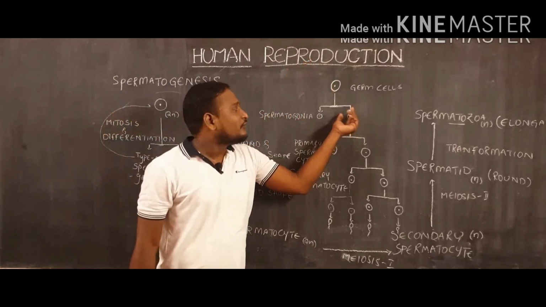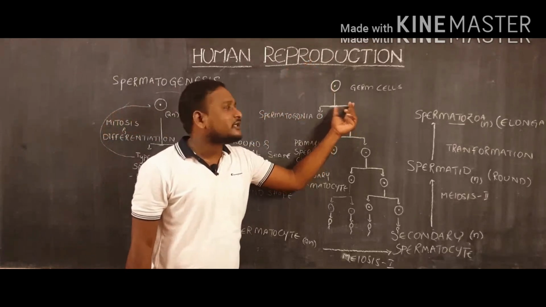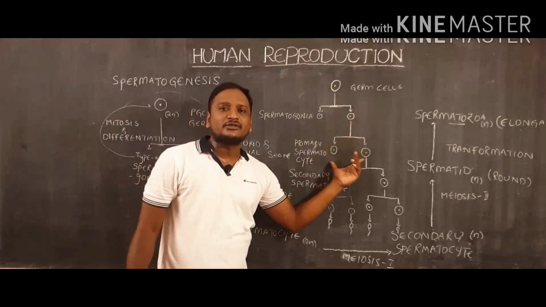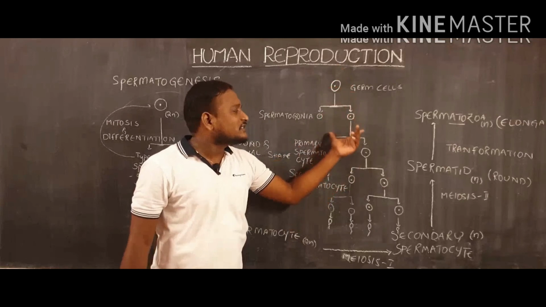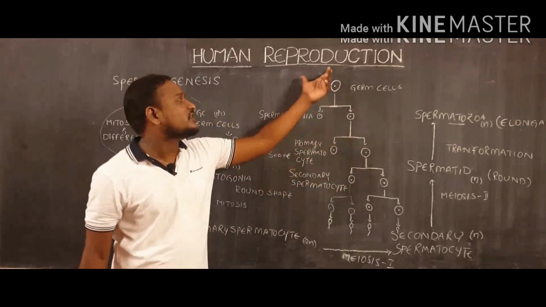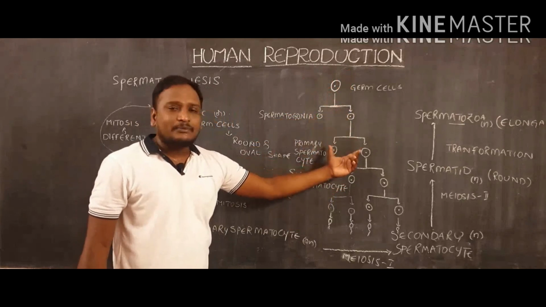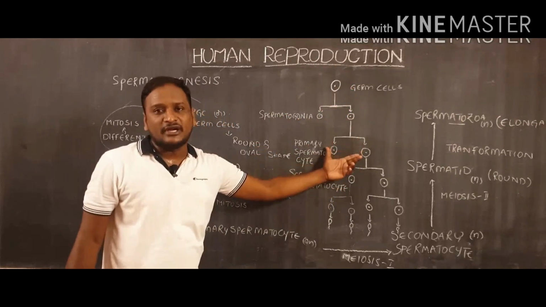At the same time, type B spermatogonia undergo mitotic divisions so that they can produce primary spermatocytes. And in all these cases, only mitotic divisions are involved, so that germ cells, spermatogonial cells or primary spermatocytes will exhibit diploid nature.